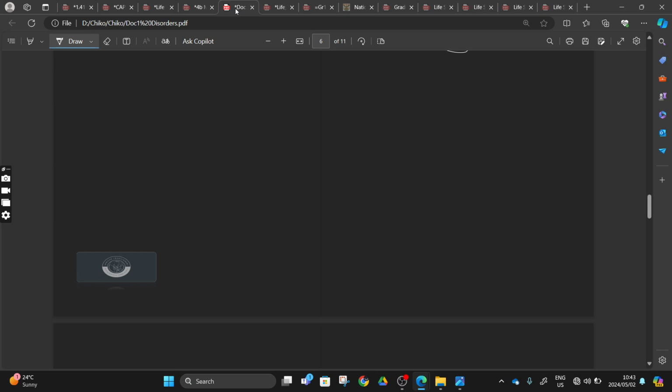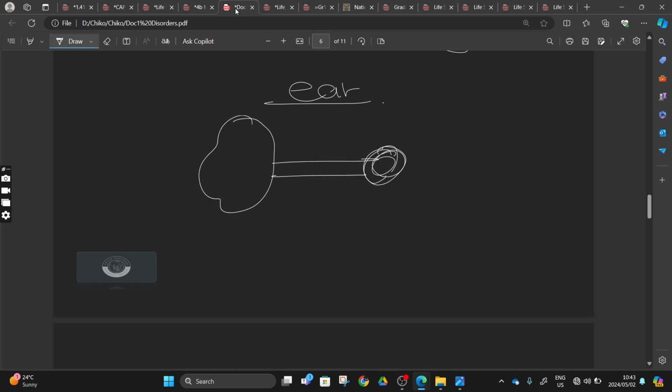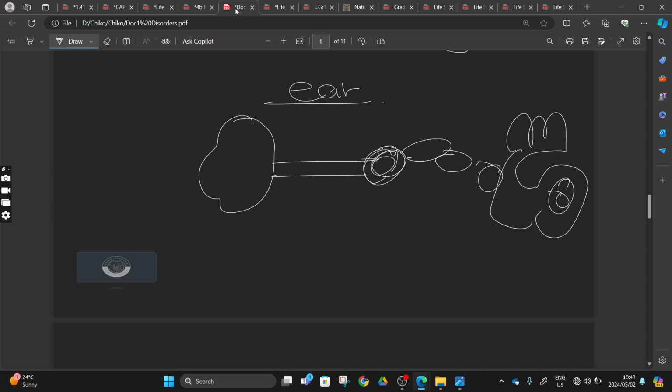We moved from our human eye and went to study our human ear, still remember? With our human ear, we said this will be the structure of the human ear, having our eardrum, our three bones, and then our cochlea, and then another part there, and then this one will be our inner ear, something like that, right?